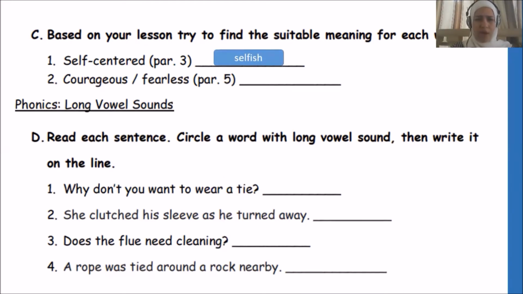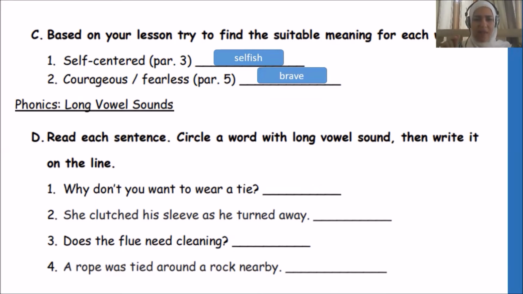Number two, courageous or fearless. So I must find a word in paragraph 5 that means courageous or fearless, okay? Which word means courageous, fearless? It is brave. So now we have finished from the reading comprehension part. We can move to the phonics part, which is about the long vowel sounds.